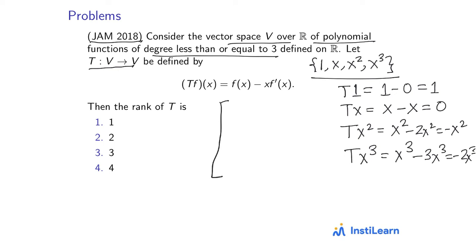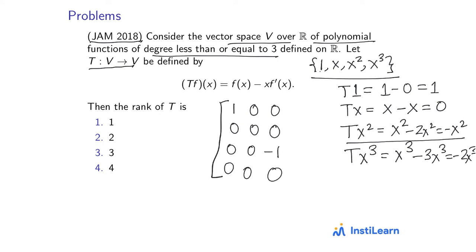Now T of 1 is going to 1. So the first column will be 1, 0, 0, 0. Right? Now T of x is going to 0. So then the second column will be 0, 0, 0, 0. Now T of x square is going to minus x square. It means the third column would be: nothing with respect to constant, coefficient of x is also 0, coefficient of x square is minus 1, then coefficient of x cube is 0. And then T of x cube is going to minus 2x cube. So no constant coefficient, no x coefficient, no x square coefficient, only x cube which has coefficient minus 2. So this is the matrix representation you got.